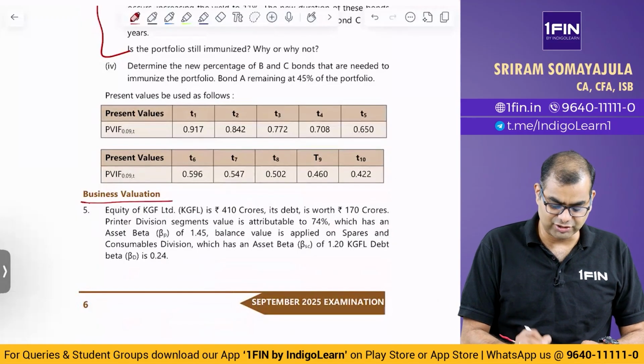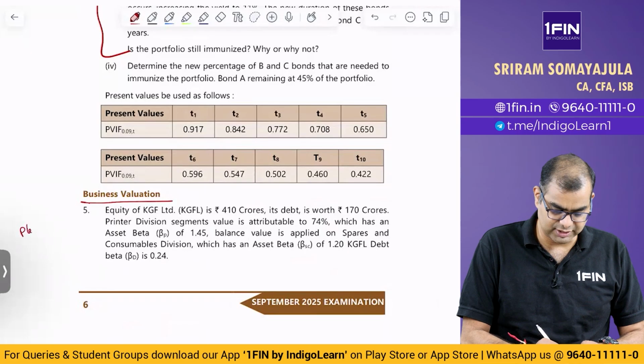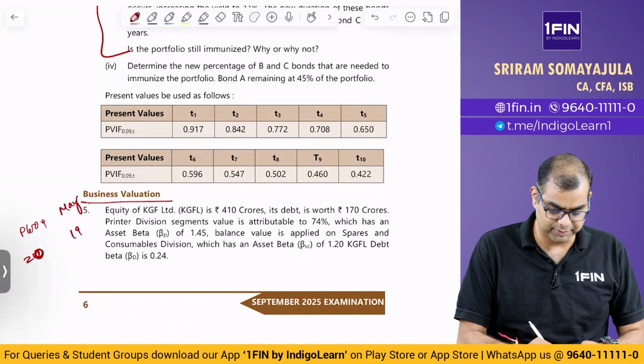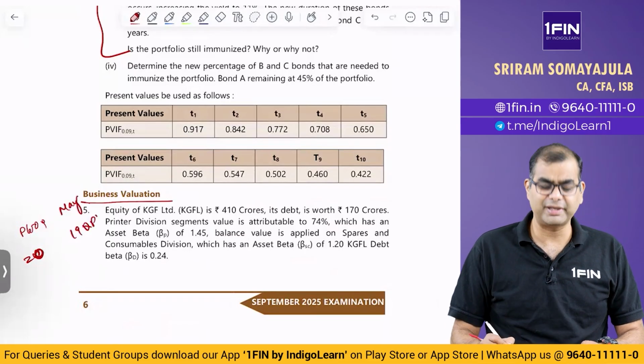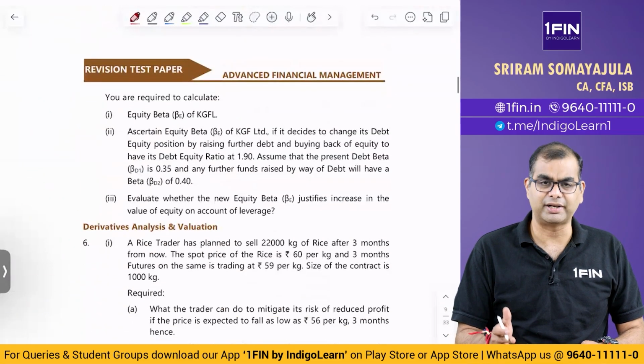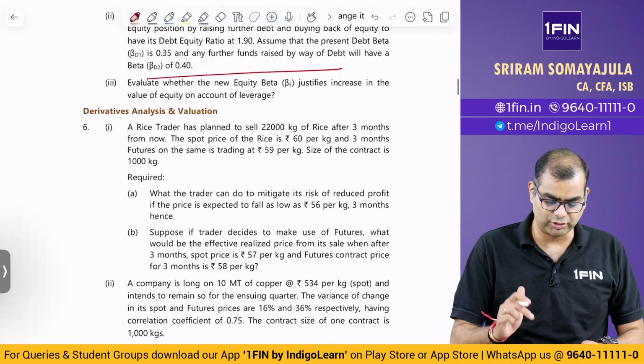Then you have business valuation. In business valuation, this is P600 plus question number 20, and it is the May 19 question paper. Okay, this also is an equity beta and all of that stuff related question, not very complex. Please go ahead and have a look at the question.